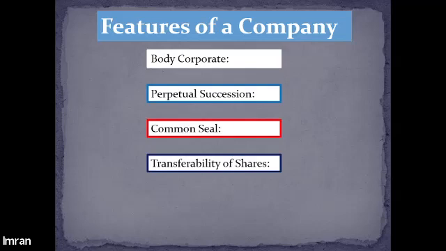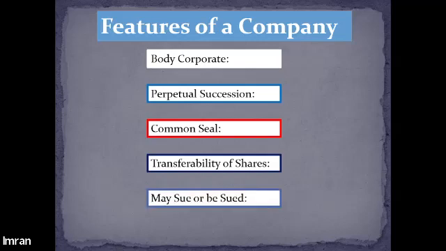Transferability of shares is very much possible in the case of a company, especially a public company. There are certain restrictions upon the transferability of shares in the case of a private company, but other than the private company, it is pretty much free. Shareholders are free to transfer their shares to anyone.